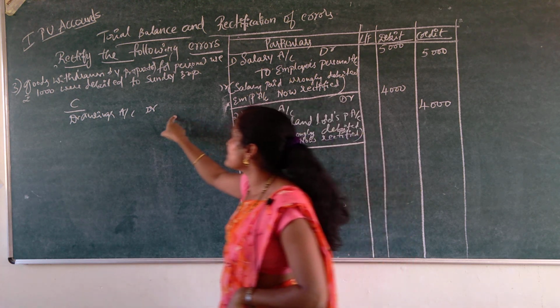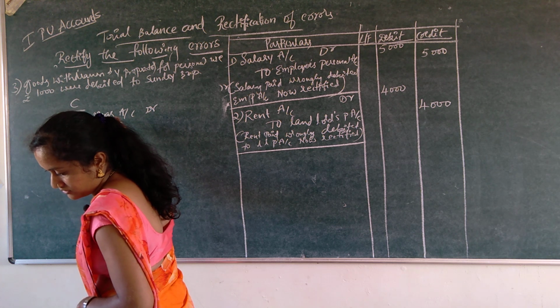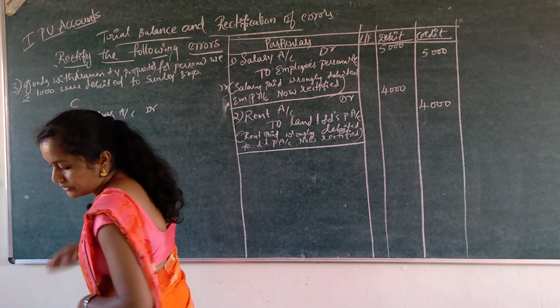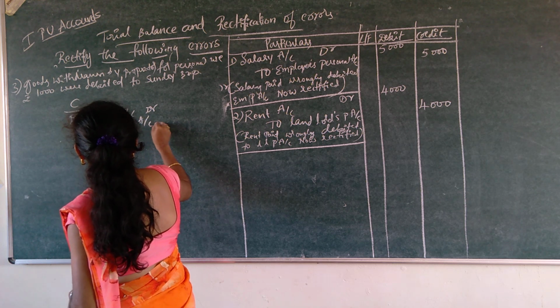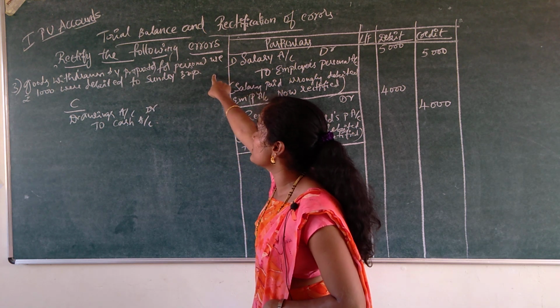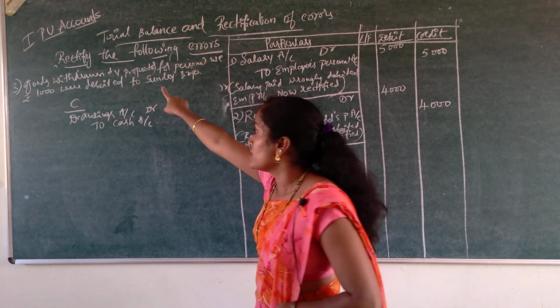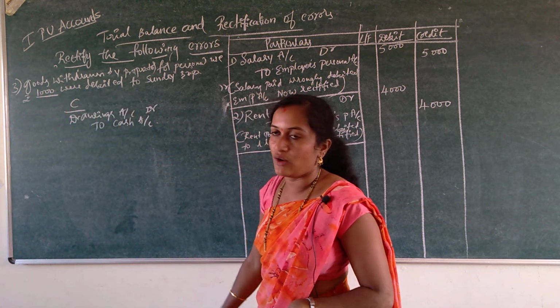Okay, drawings account debtor to cash account. See, goods withdrawn by proprietor for personal use rupees 10,000. So 10,000 is specifically given, therefore to cash account.